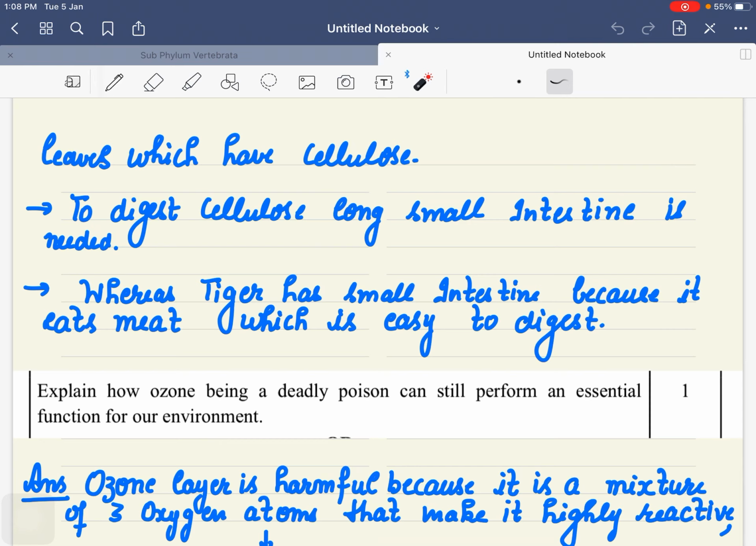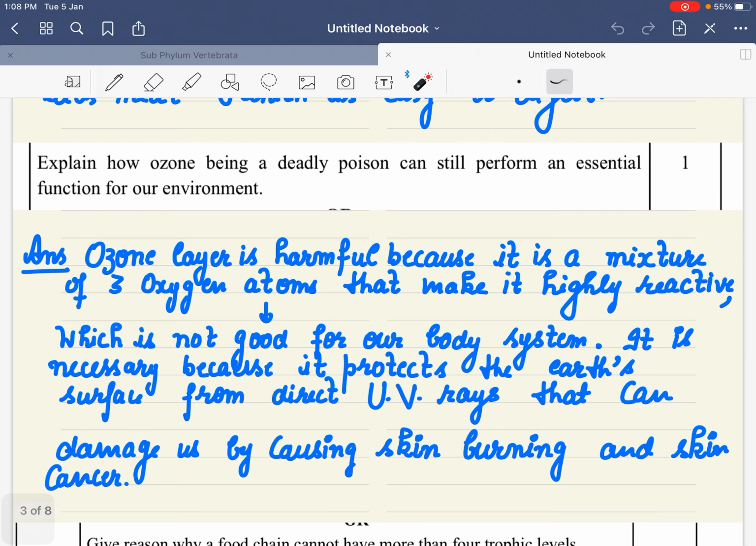Whenever, if instead of goat they have given you cow, and human being instead of tiger, the answer will be the same. They have just changed the names. It is the exact line which is written in your NCERT. It is specifically written that herbivores have a longer small intestine because cellulose is difficult to digest and takes a longer time to digest, right? So I hope this question is clear to you.